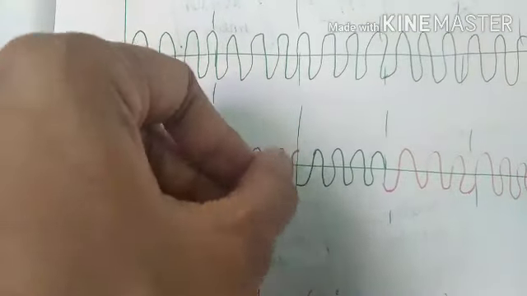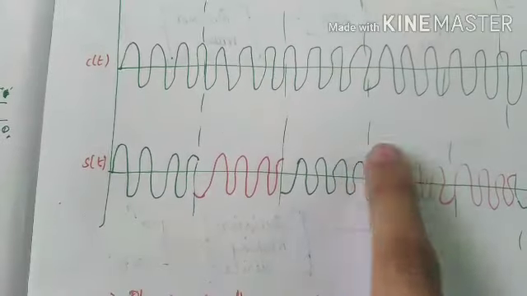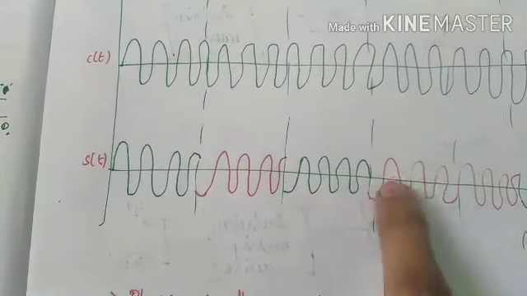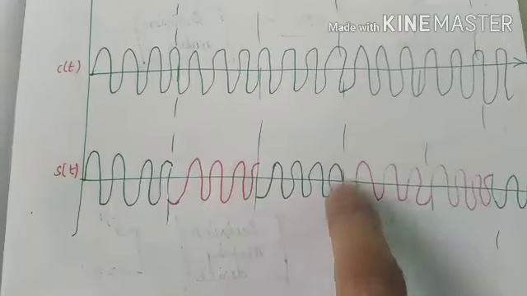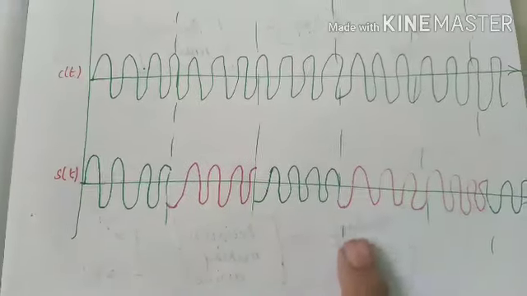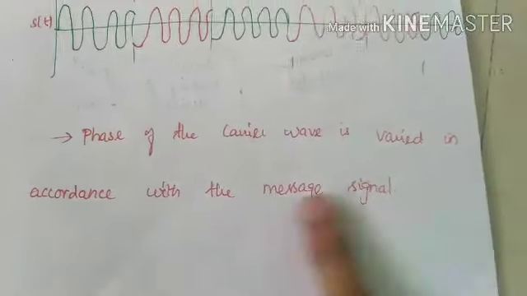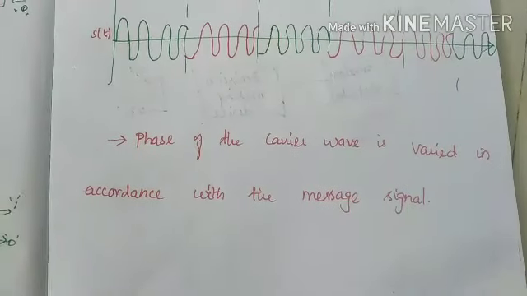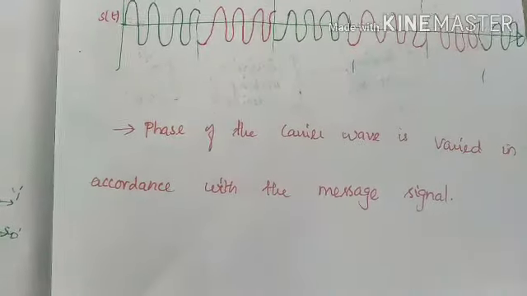Please listen carefully. This 1 is transitioning to 0. This transition will take place with a phase shift of 180 degrees. This is said to be phase shift keying. That is, the phase of the carrier wave is varied in accordance with the message signal. This is the definition of phase shift keying: the phase of the carrier wave is varied in accordance with the message signal.